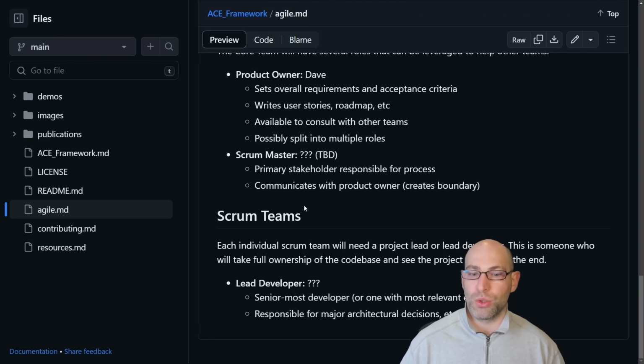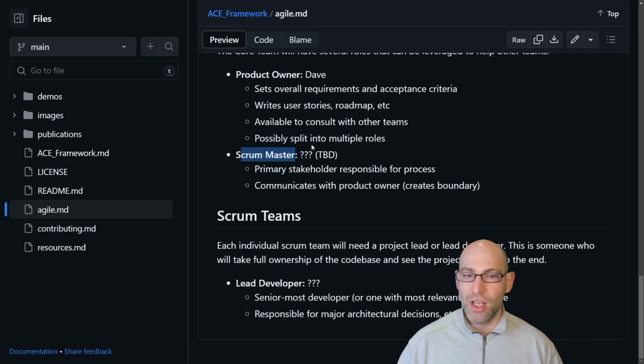And then essentially what I'll recommend, obviously I'm not going to tell anyone what to do, but for all the people that are reaching out that have particular implementations that they want to do, the idea is that I'll recommend that you build an individual Scrum team, which is a team that is capped at 7 people maximum, and that you start with a lead developer. So the lead developer is the one who's going to drive the vision and focus on making sure that everything happens. But then within the core team, we'll have myself as the product owner, and then we'll also have probably one or more Scrum Masters. I've already had several people volunteer to serve as Scrum Masters.